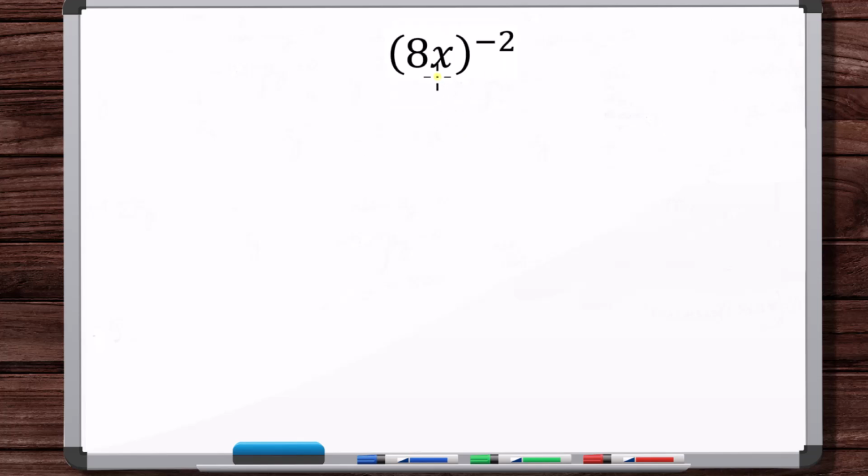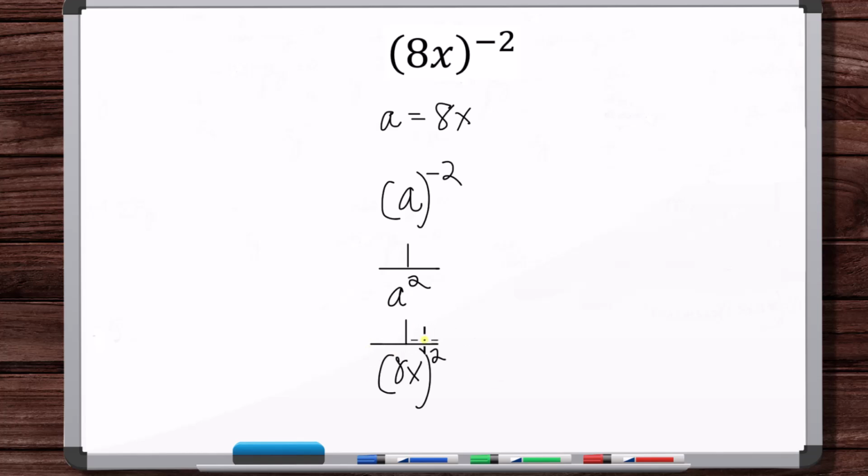Okay, so here we've got this entire number to the minus 2. So we could say let a equal 8x. So what we have is a to the minus 2. Well, a to the minus 2 is 1 over a squared. Now we can substitute back for a, and we've got 1 over 8x squared. But now we know that 8x squared is going to be 8 squared times x squared, so there you go, 1 over 64x squared.